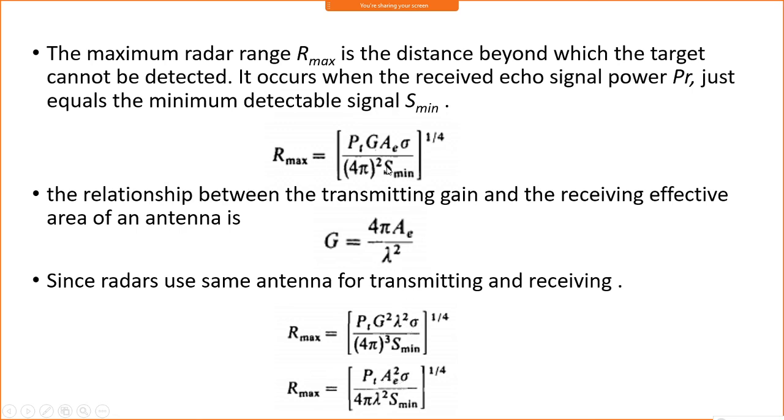Okay, so you can see here there is no lambda in this equation. In the other, the range is proportional to lambda, but here it is independent of lambda.